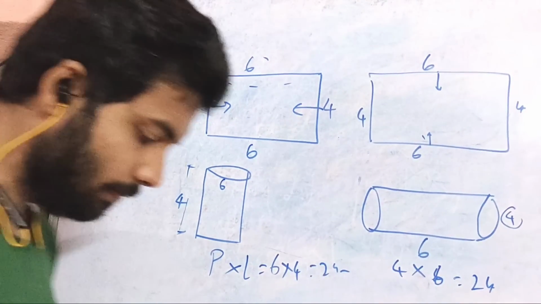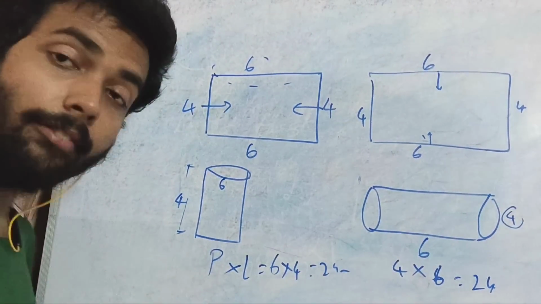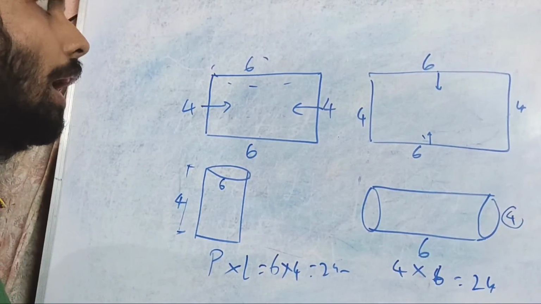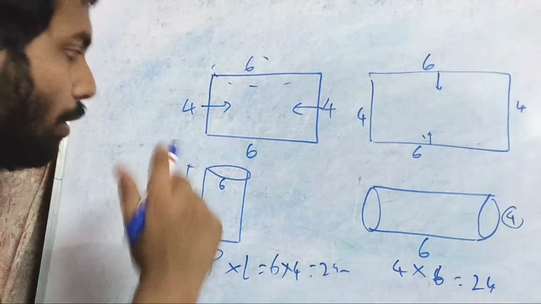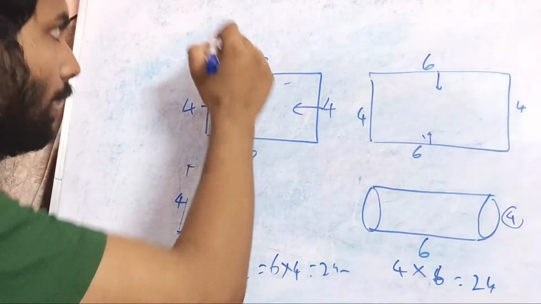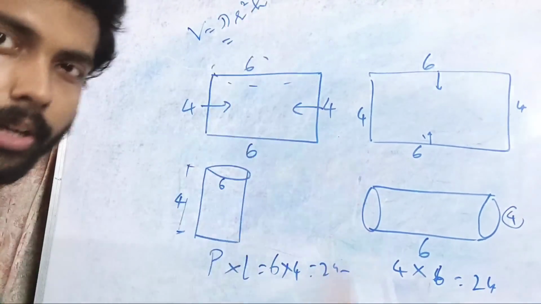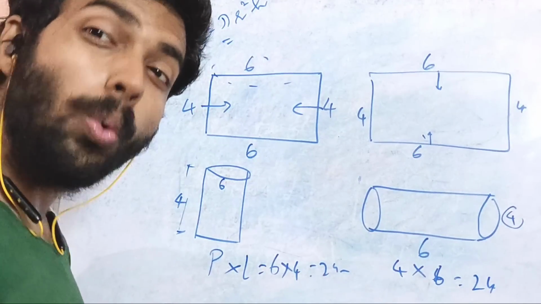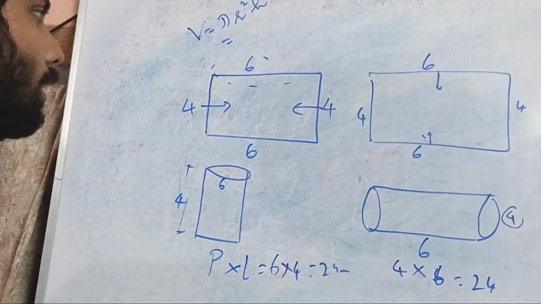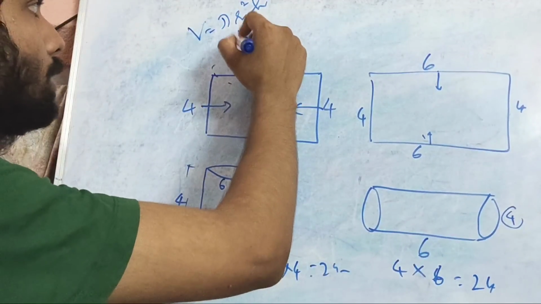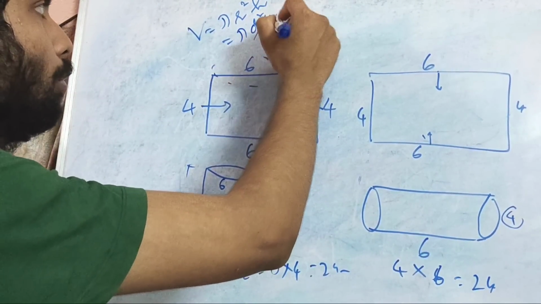No. Volume of P and volume of Q are equal? They are not. Absolutely not. Why? Because if you see, volume means what? The volume means pi r square h, right? So an r square term actually comes over here. So you can also say it's pi d square by 4 into h.